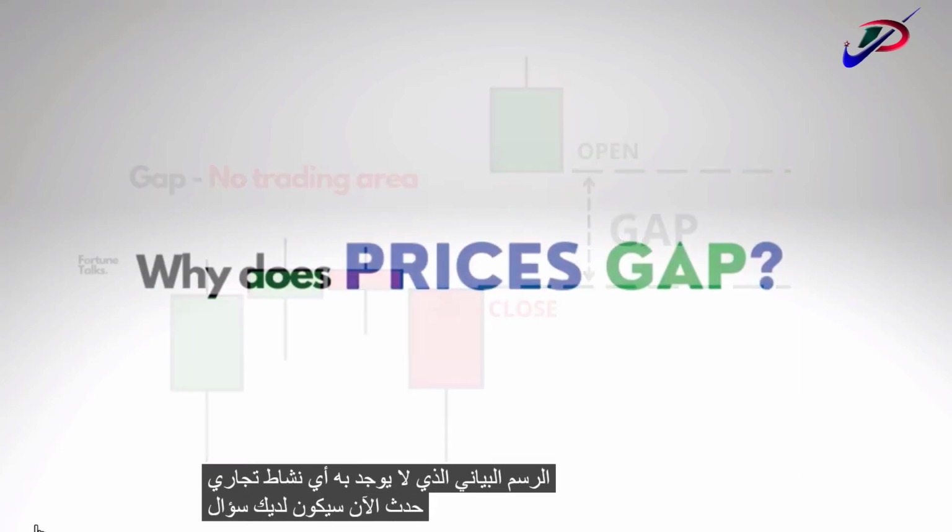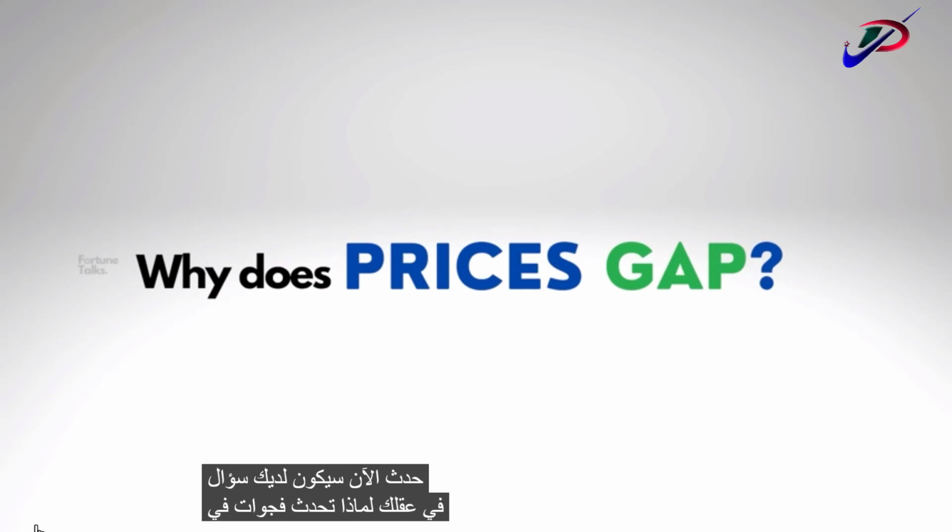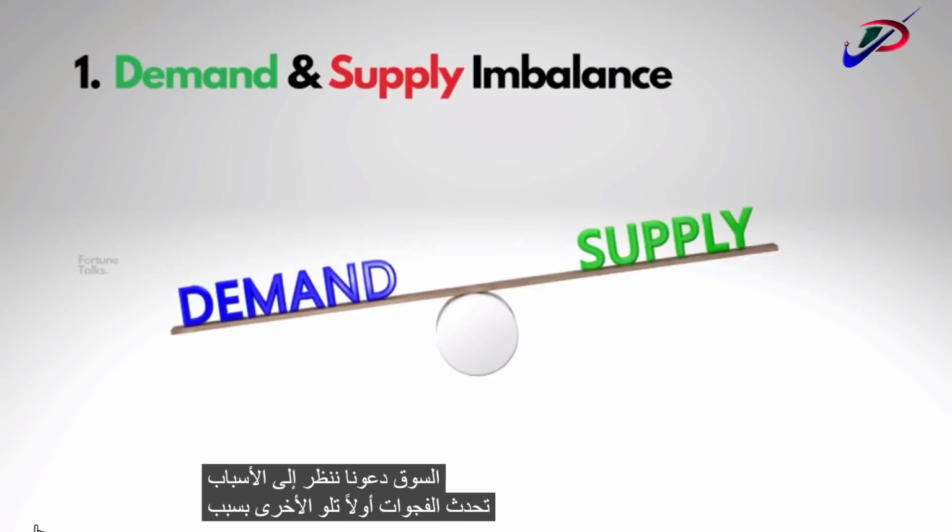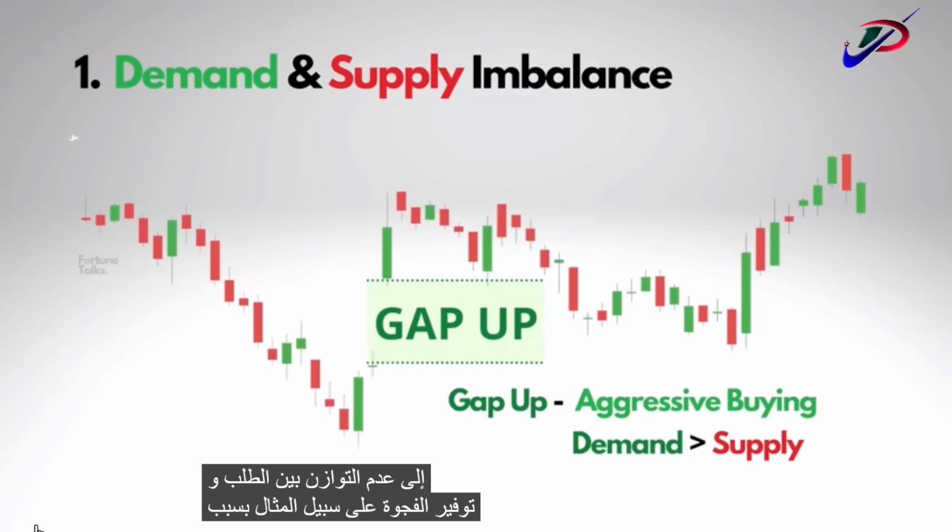Now you will have a question in your mind: why do gaps occur in the market in the first place? Now there are a few reasons as to why gaps occur in the market. Let us look at the reasons one by one. First of all, gaps occur due to an imbalance between demand and supply. The gap up, for example, is because of the aggressiveness of buyers, which means that there are more buy orders in the market. Or simply, the demand is greater than the supply, which will boost the prices to go up. Or in other words, the price will gap up.